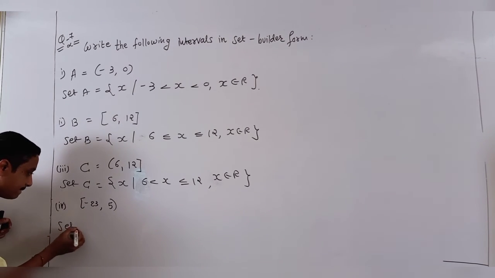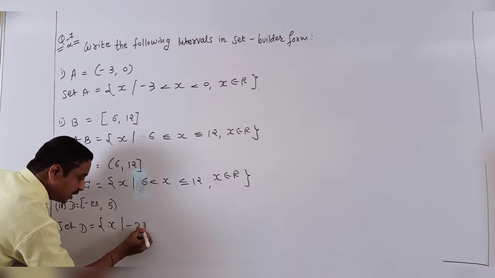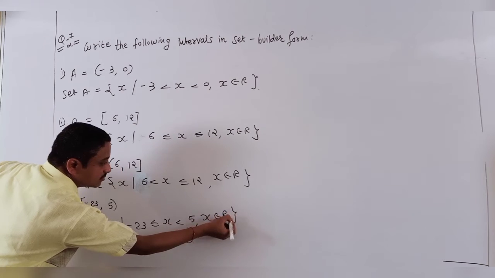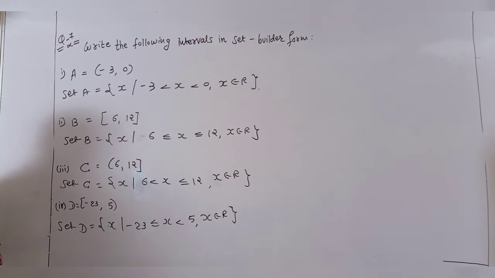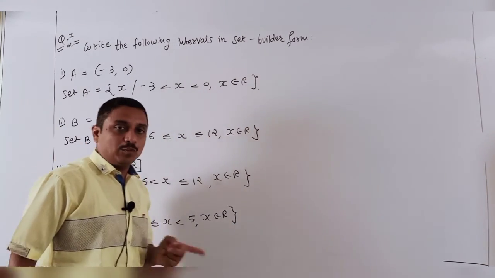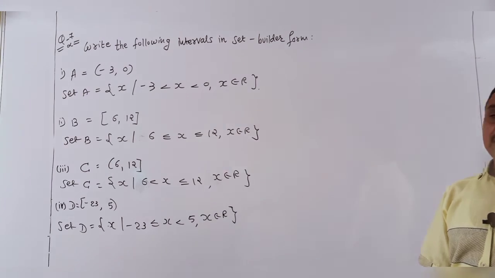And lastly, this answer is closed to open bracket. So for set D, students, write down x such that minus 23 is counted, but 5 is not counted, x belongs to R. So finally done here, students. These are closed brackets and those are open brackets. Yes, it's a very easy and simple example for you.